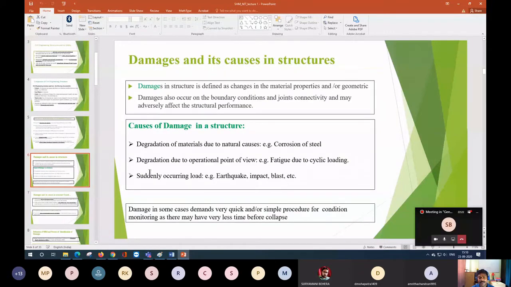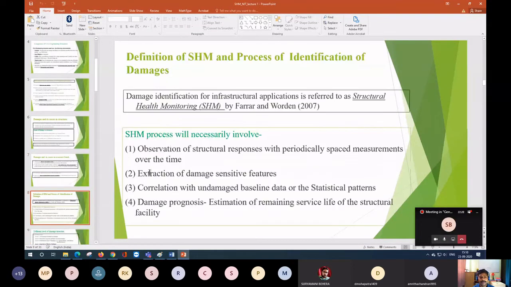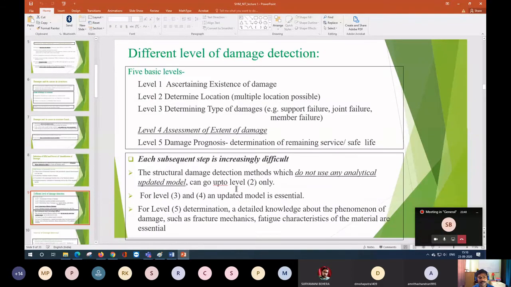Structural health monitoring is directly related to damage, so we'll see what damage means. Then we'll see the definition of structural health monitoring, what things we need to do for the health monitoring of structures, and later also discuss the different types of damage we have. So damage and structural health monitoring are very correlated.